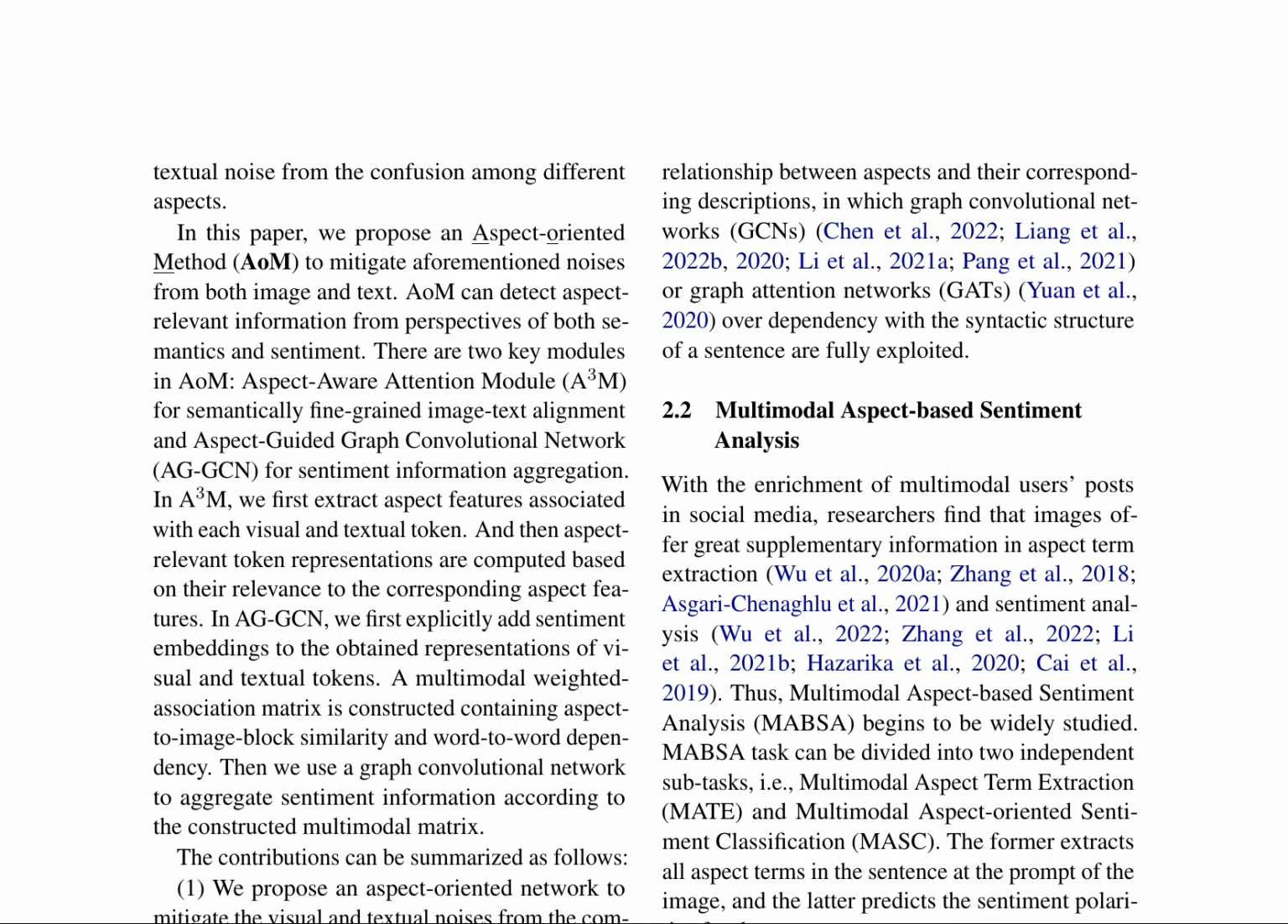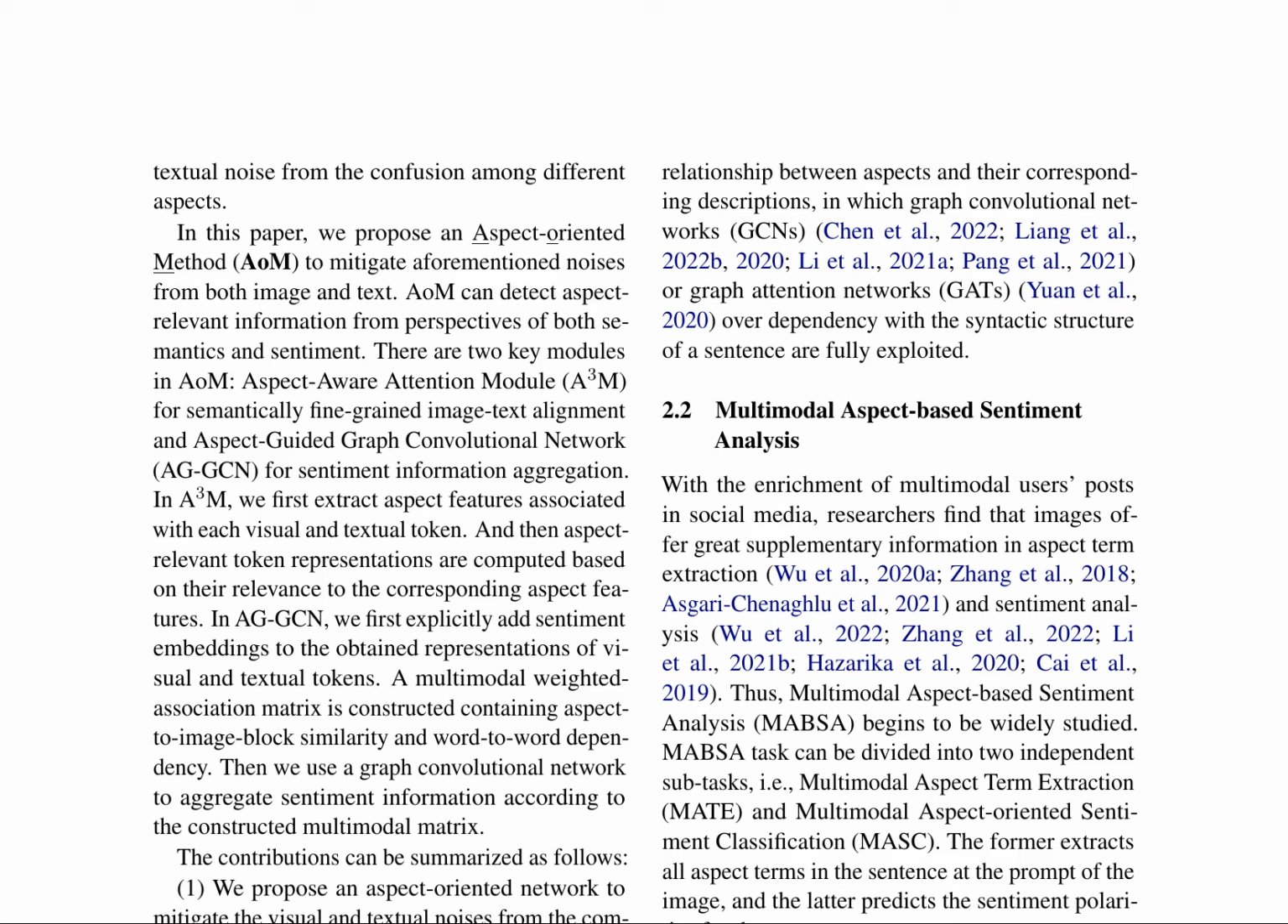AoM consists of two key modules: Aspect-Aware Attention Module, A3M, and Aspect-Guided Graph Convolutional Network, AGGCN. A3M semantically aligns image and text by computing aspect-relevant token representations based on their relevance to aspect features, effectively detecting aspect-relevant multimodal contents from a semantic perspective.